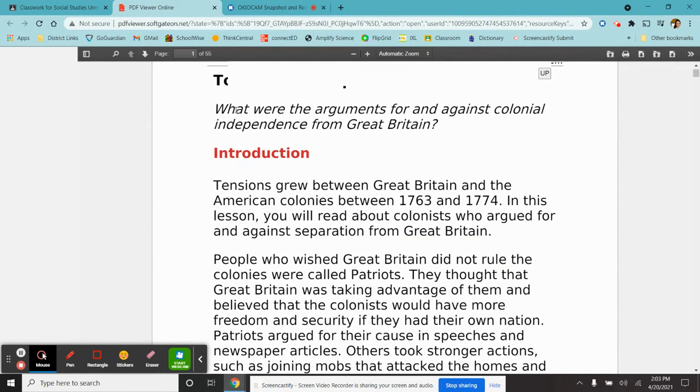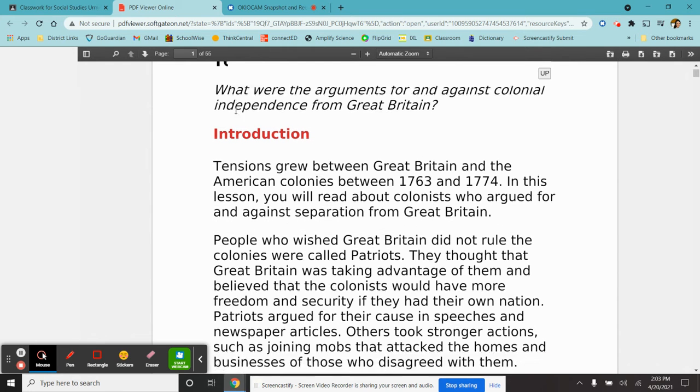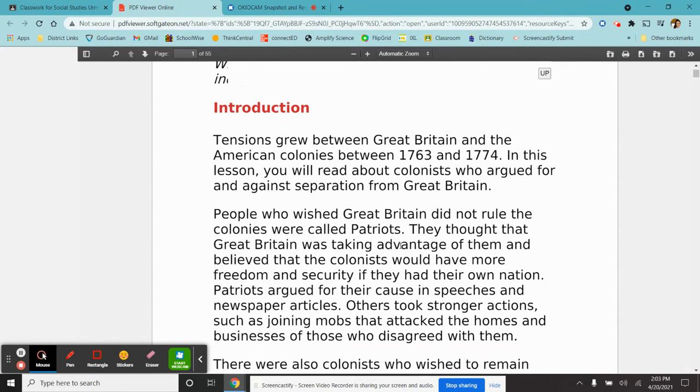So, tensions grew between Great Britain and the American colonies between 1763 and 1774. In this lesson, you'll read about the colonists who argued for and against separation from Great Britain. People who wished Great Britain did not rule the colonies were called patriots. They thought that Great Britain was taking advantage of them, and they believed the colonists would have more freedom and security if they were their own nation. Those are your first two reasons for